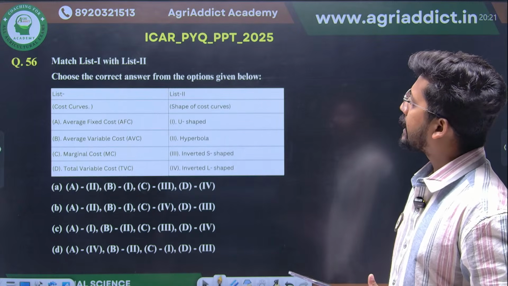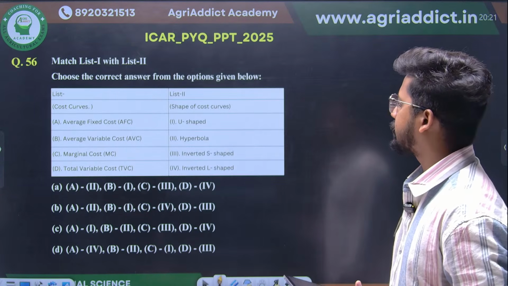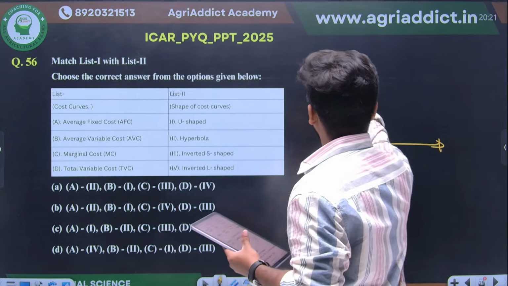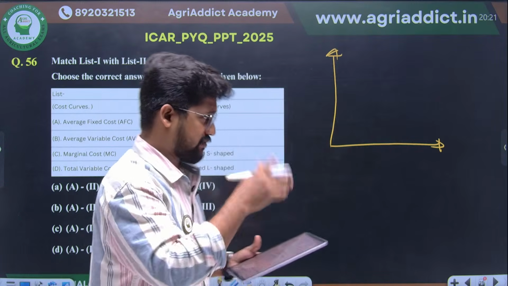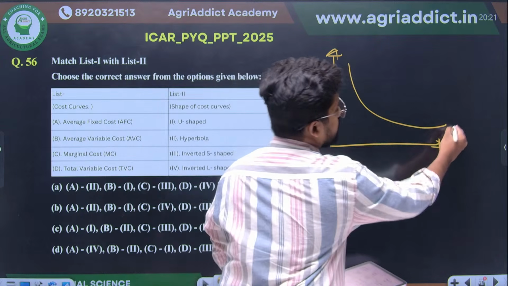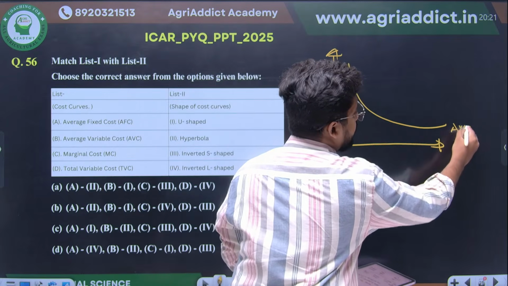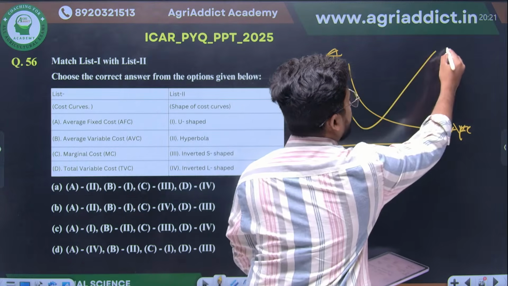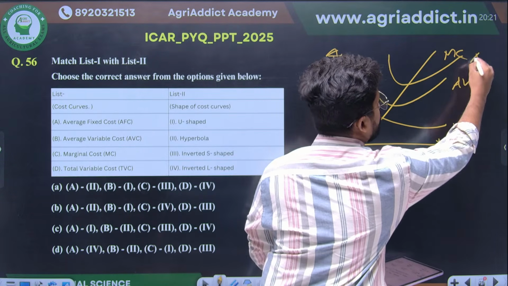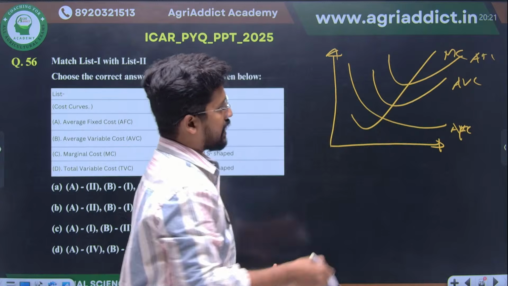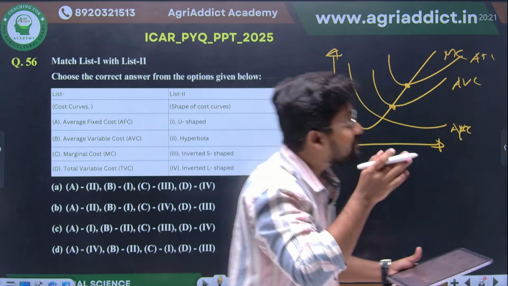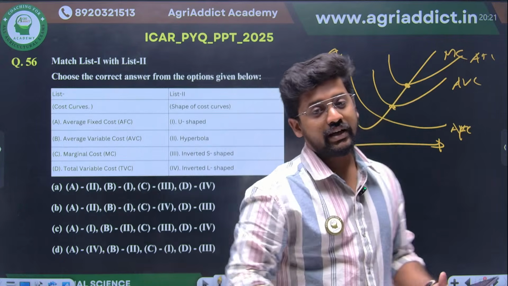Then another question, again a graphical question: average fixed cost, average variable cost, marginal cost, and total variable cost. We studied all these graphs in a single graph in our master batch, right? So average fixed cost is actually a rectangular hyperbola. This is your average fixed cost. Then this can be your marginal cost. This is your average variable cost, and this is your average total cost, right? So marginal cost will be cutting the average variable cost and average total cost at the minimum point.